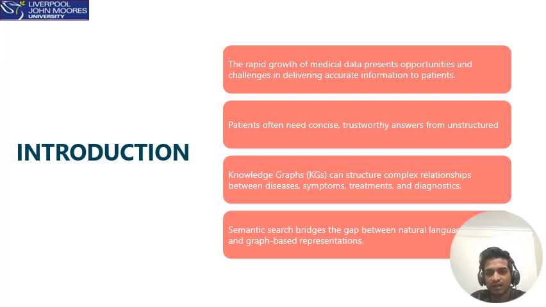This is where knowledge graphs come into play. They allow us to explicitly model relationships like causes, treated by, diagnosed with, which will enable the system to answer more complex queries. This research is motivated to bridge the gap between the raw unstructured text and structured, explainable answers through semantic search and graph-based reasoning.